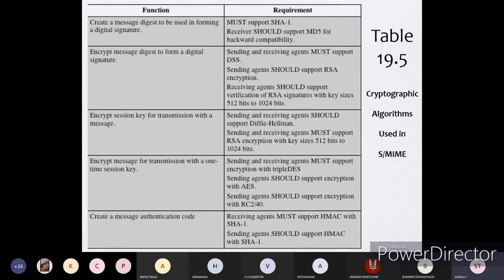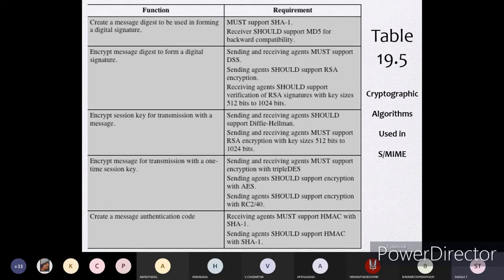Next is encrypt message digest to form a digital signature. Sending and receiving agents must support DSS. DSS is one format of encryption method, and the sending agent should support RSA encryption. The receiving agent should support verification of RSA signatures with a key size of 512 bits to 1024 bits.